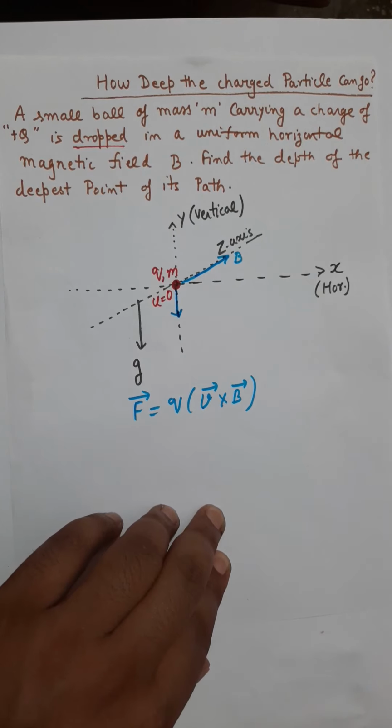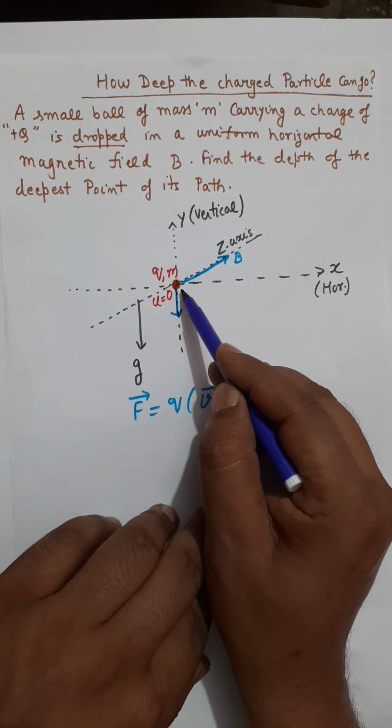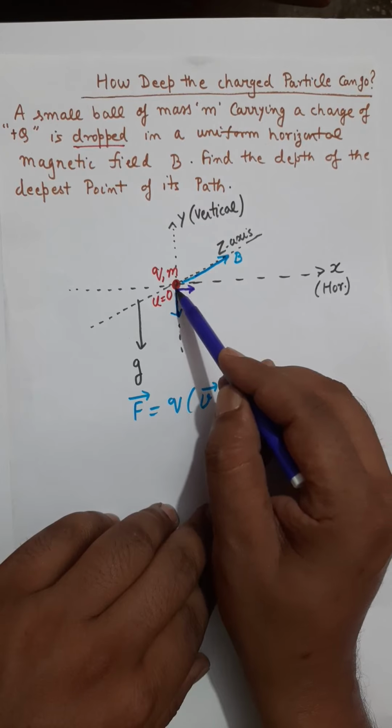If you apply v cross B here from the right hand rule, you will come to know that the magnetic force will be in this direction at the initial moment. This will be the direction for the magnetic force,